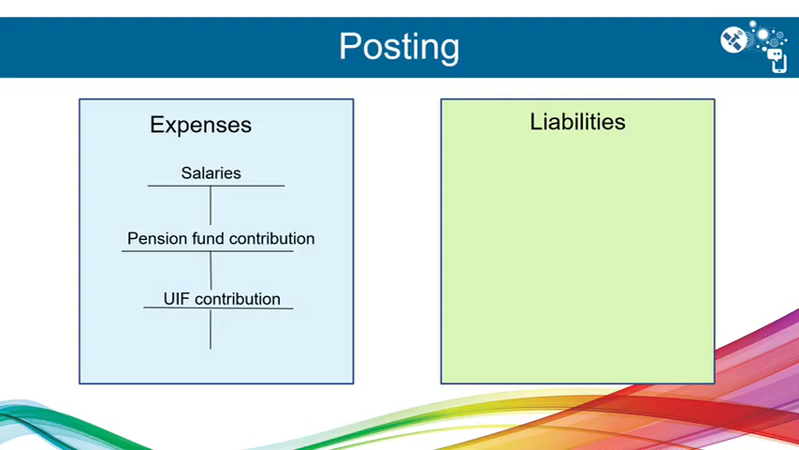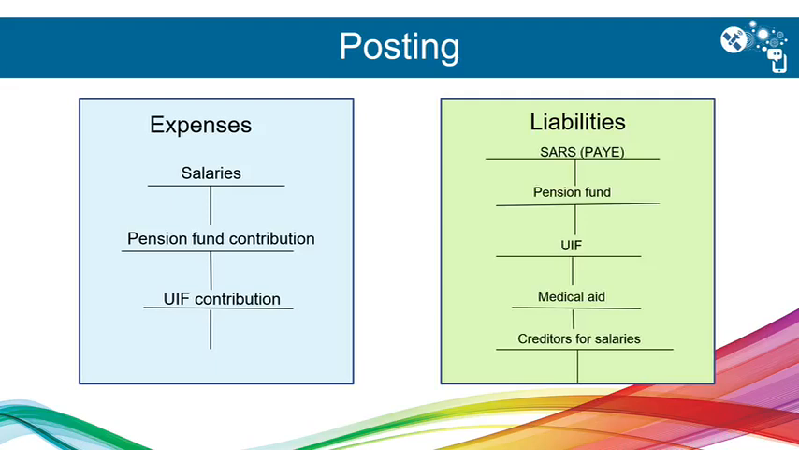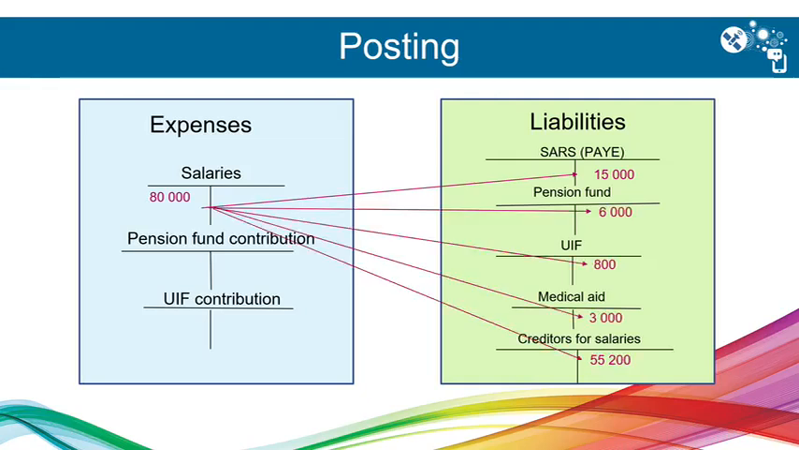Expenses: salaries, pension fund contribution, UIF contribution, and all the rest the liabilities. We said we debit salaries, and then we must credit other accounts to the value of 80,000. Pension fund contribution expense to be debited, we credit pension fund. UIF contribution expense to be debited, and we credit the fund. So if you have this picture in mind, you will never struggle with posting from the salary journal or the wages journal.